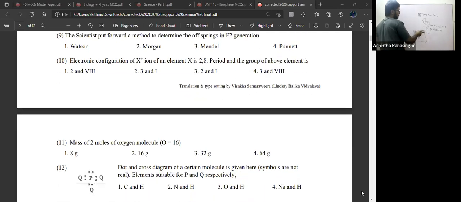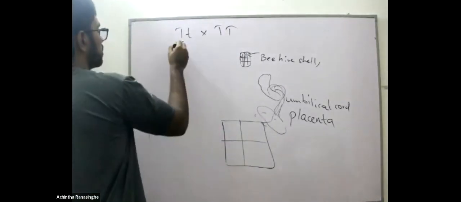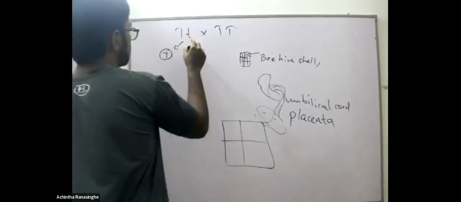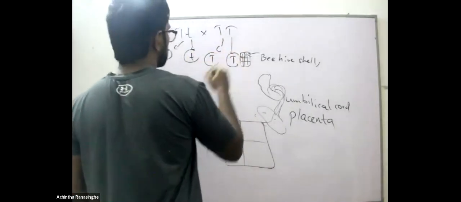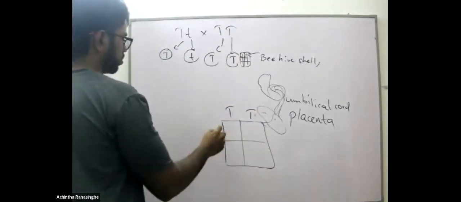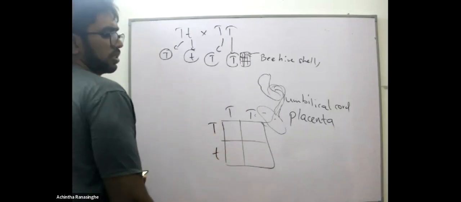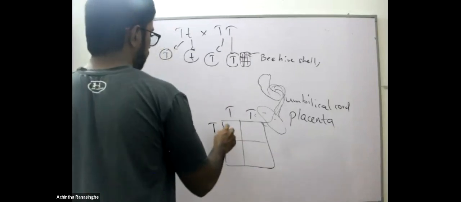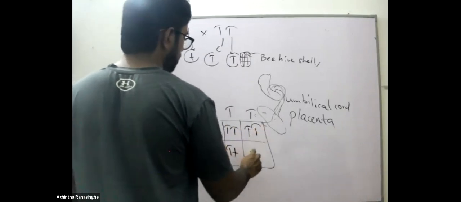To determine the offspring in the F2 generation, for example, take capital T, small t with capital T, capital T. What Punnett told was, using a square, we can find the offspring genotypes. In the first square, capital T, capital T; here, capital T, capital T; here, capital T small t; and here, capital T small t.